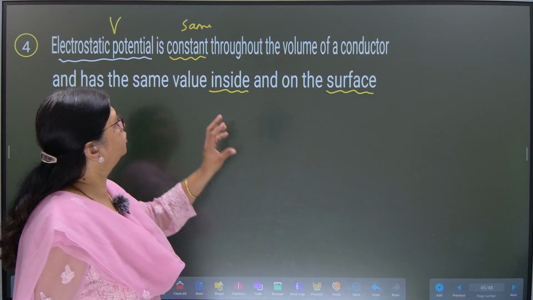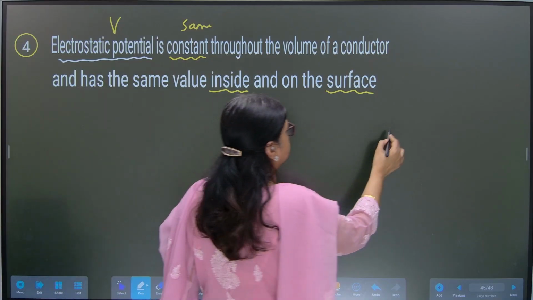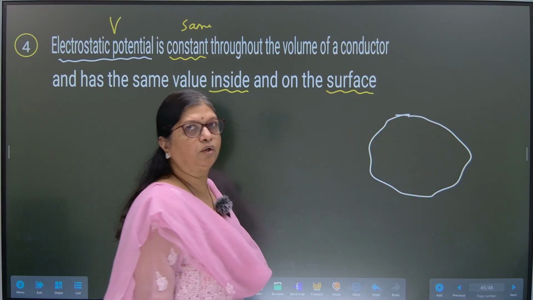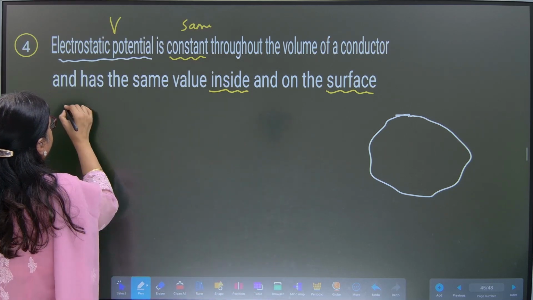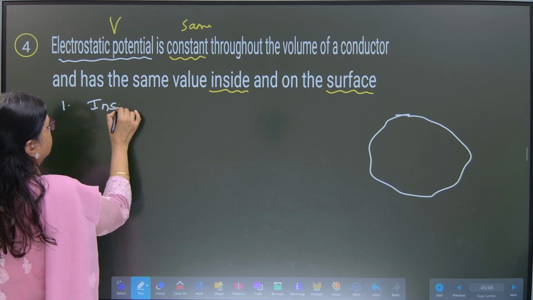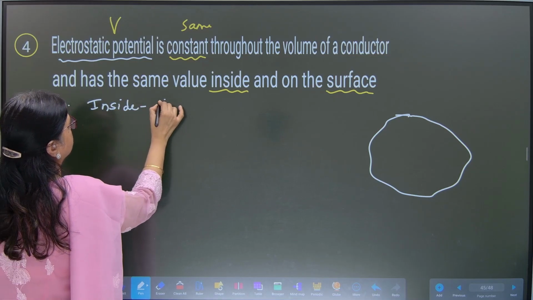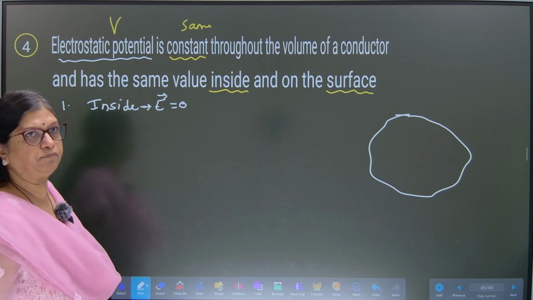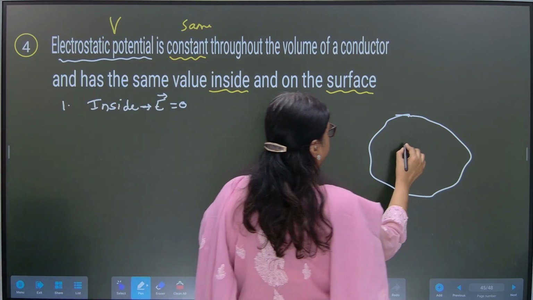Okay. So now let us consider one conductor. In the first point, we have learned that inside the conductor, the value of the electric field is equal to 0. Let us write it.